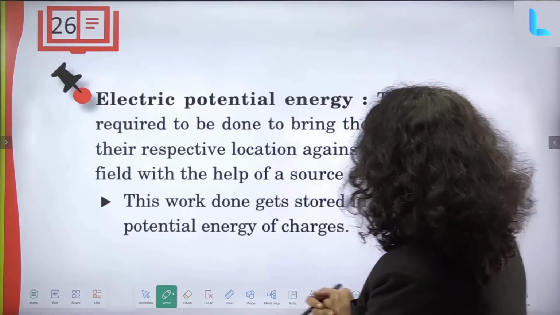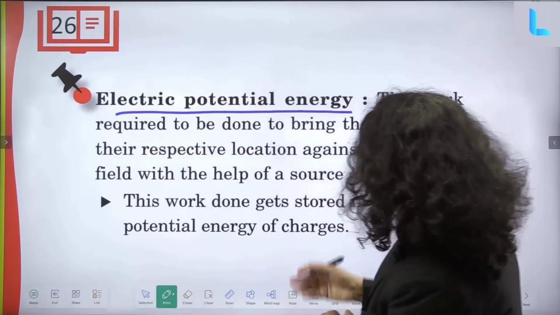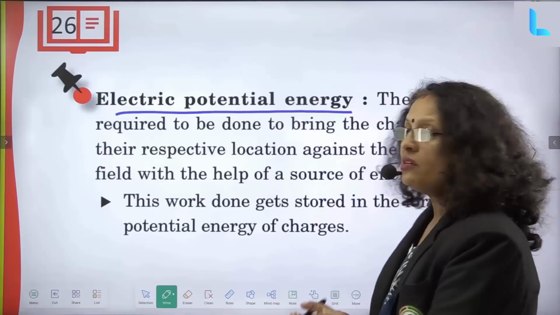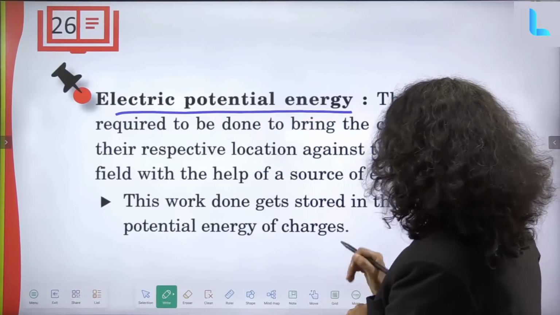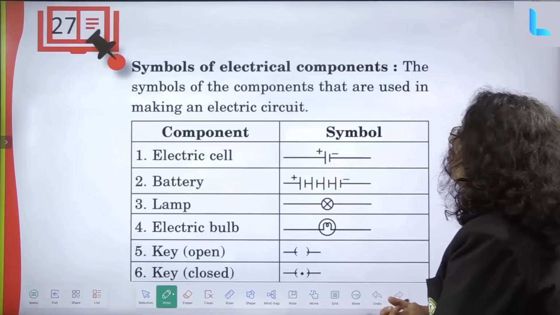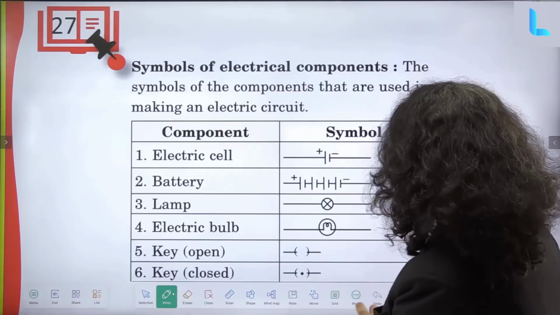Now electric potential energy, what do we mean by this? It means the work required to bring the charges to their respective locations against the electric field. With the help of a source of energy, this work done gets stored in the form of potential energy of the charge.